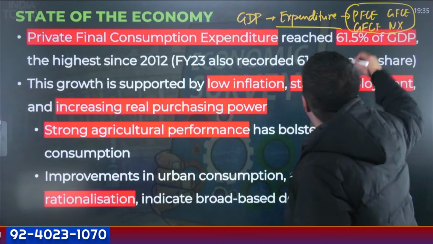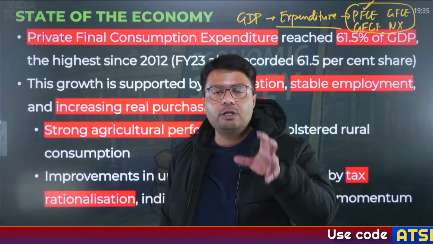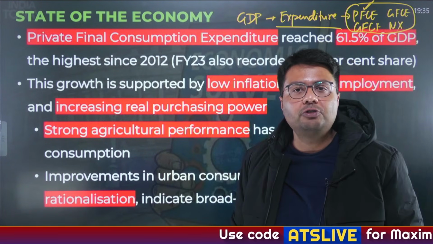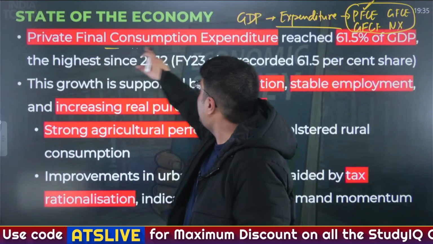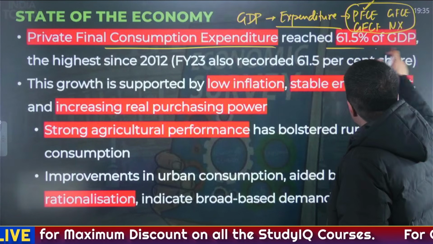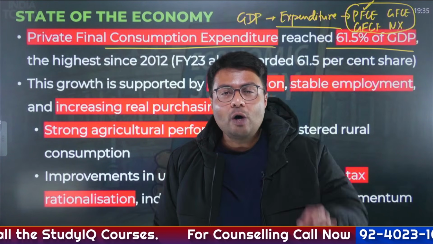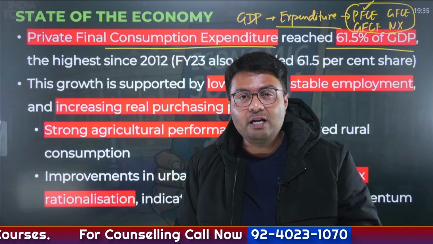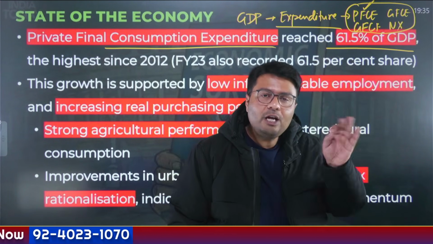Now let us consider the first factor, called the private final consumption expenditure, which is the biggest contributor to India's GDP. Now this is the Economic Survey. It states that the private final consumption expenditure reached a level of 61.5% of GDP. So how much is private final consumption expenditure contributing to our GDP? More than 61%. And there is a very good reason for it.